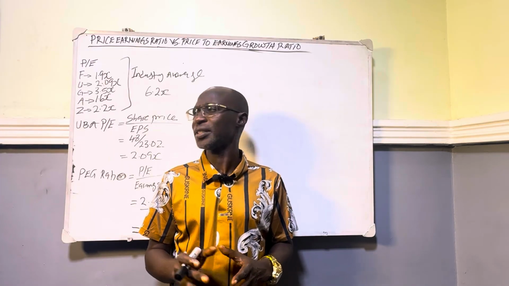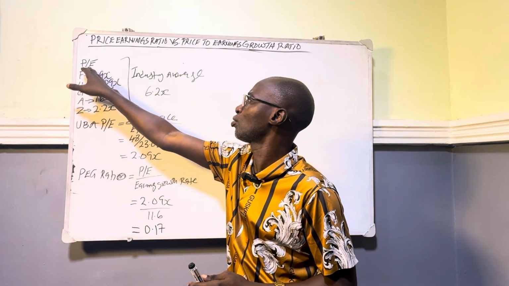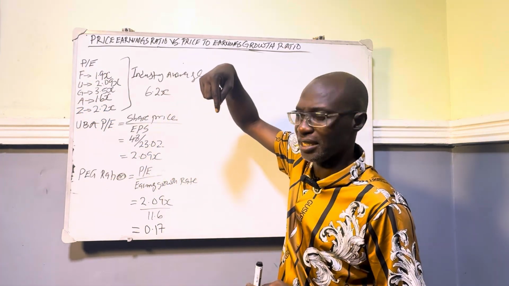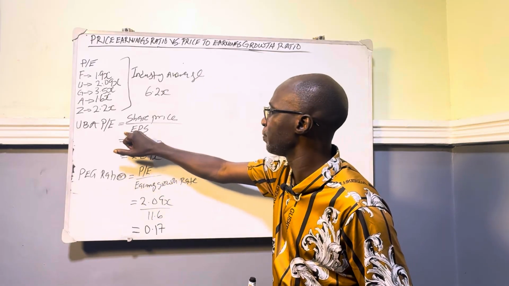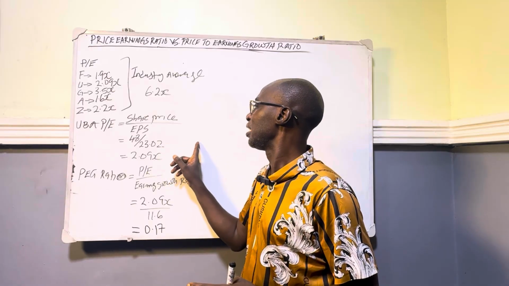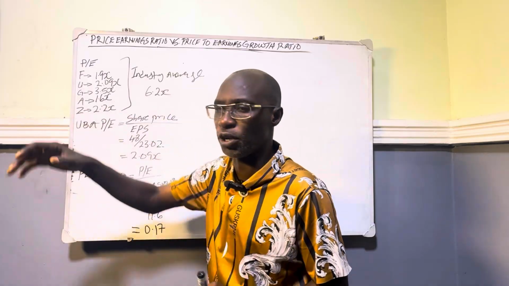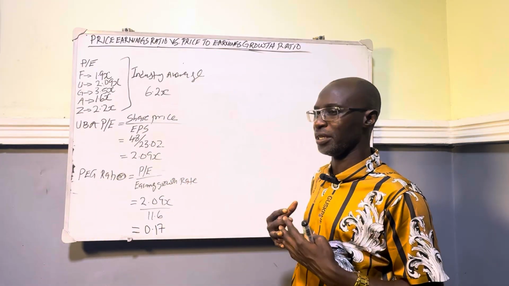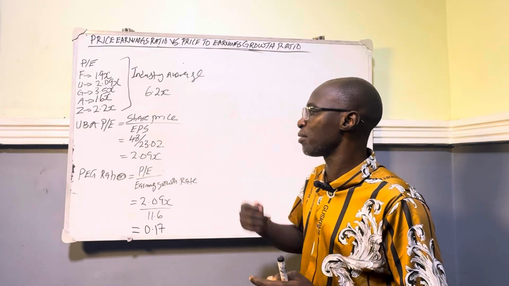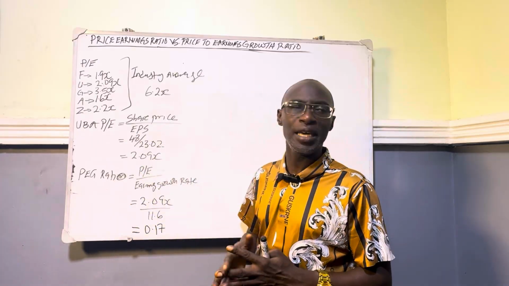What do I mean? Look at the board. When you are defining your price to earnings ratio, it is the share price, how much they are selling the shares of a company, divided by earnings per share. And this is EPS. This earnings per share means how much profit a company generates from its outstanding shares. That is, if I have 30 units of a particular company's shares, then how much each unit will generate for me as profit is my EPS.